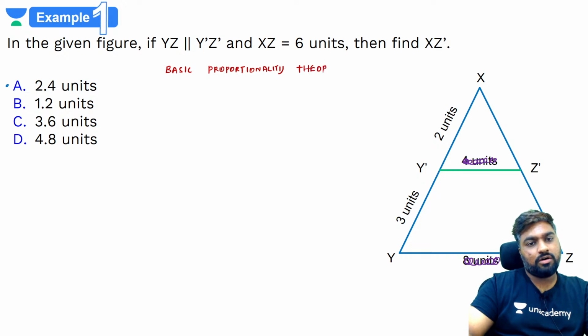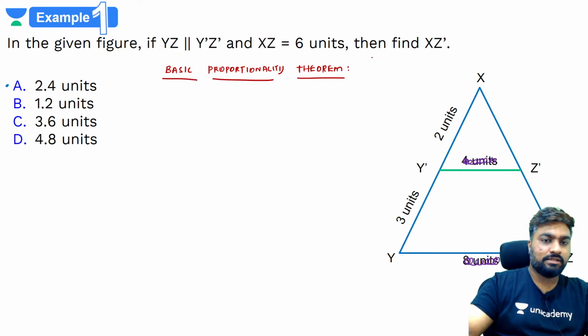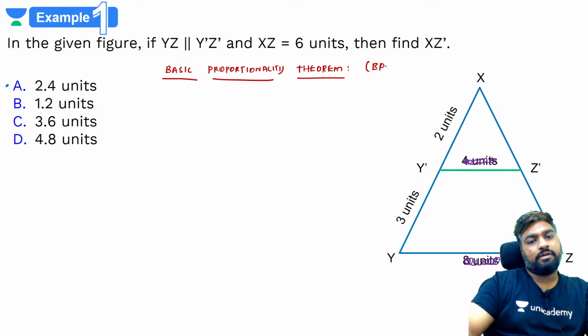Here we talk about the basic proportionality theorem, which we lovingly call BPT, not PPT, not PowerPoint.